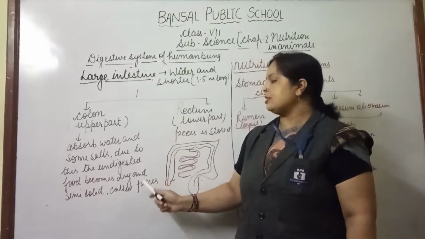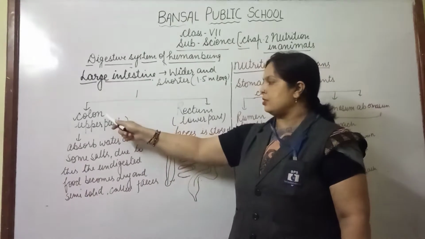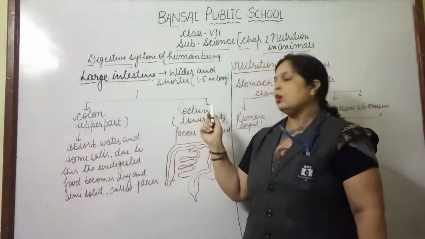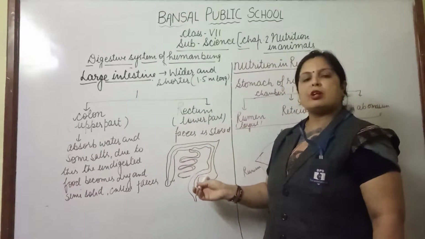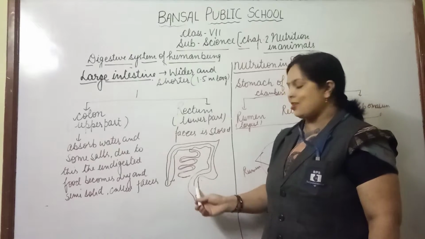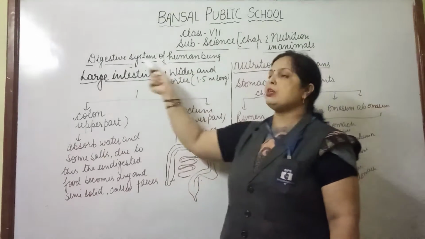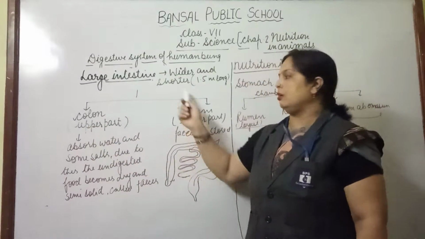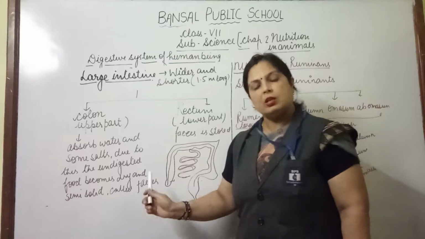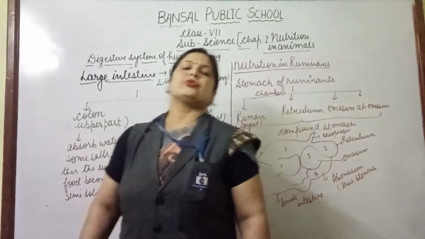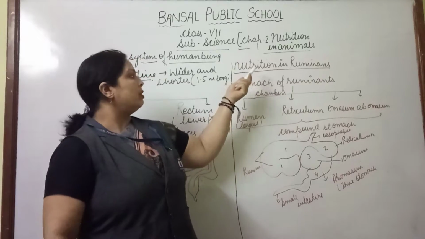Clear? Feces pass from the colon, the part of the large intestine, to the rectum. Clear? And from the rectum, undigested food is removed from our body through a structure known as the anus. That means the removal of undigested food from our body is known as egestion. Clear, students?